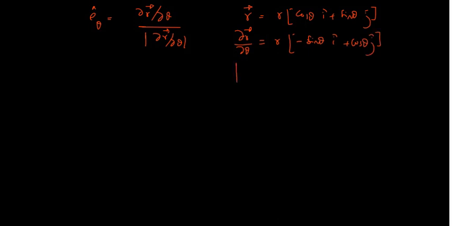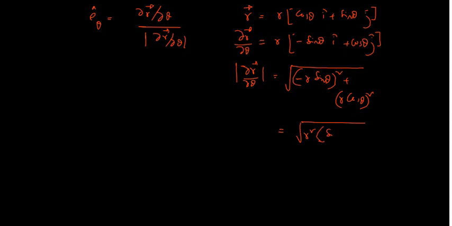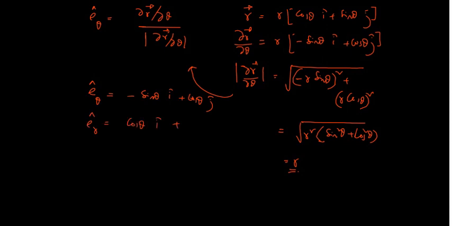The mod of del r del theta will become root under minus r sin theta whole square plus r cos theta whole square. Eventually it will be root under r square into sin square theta plus cos square theta, that is equal to r. So if I substitute all these values together, we get theta cap equal to minus sin theta i cap plus cos theta j cap, and r cap, as earlier, is cos theta i cap plus sin theta j cap.